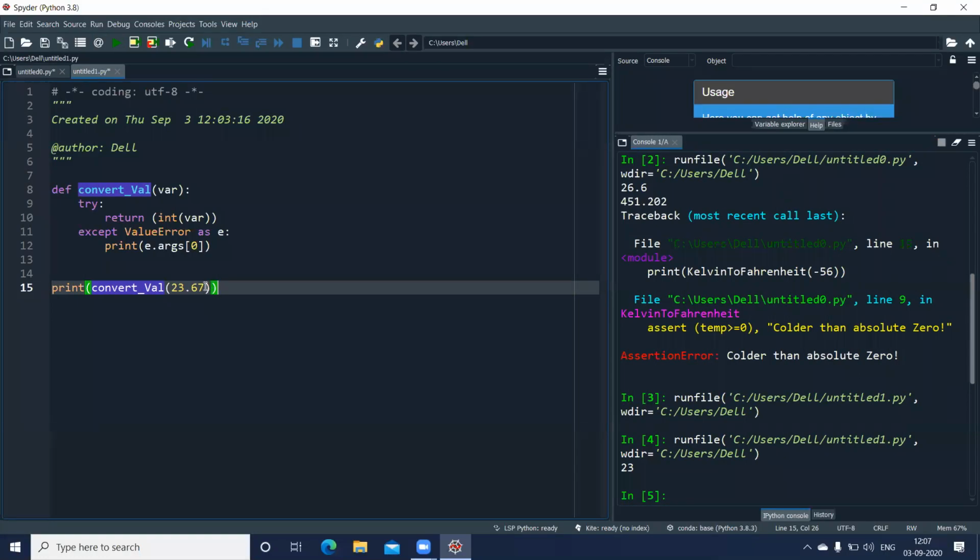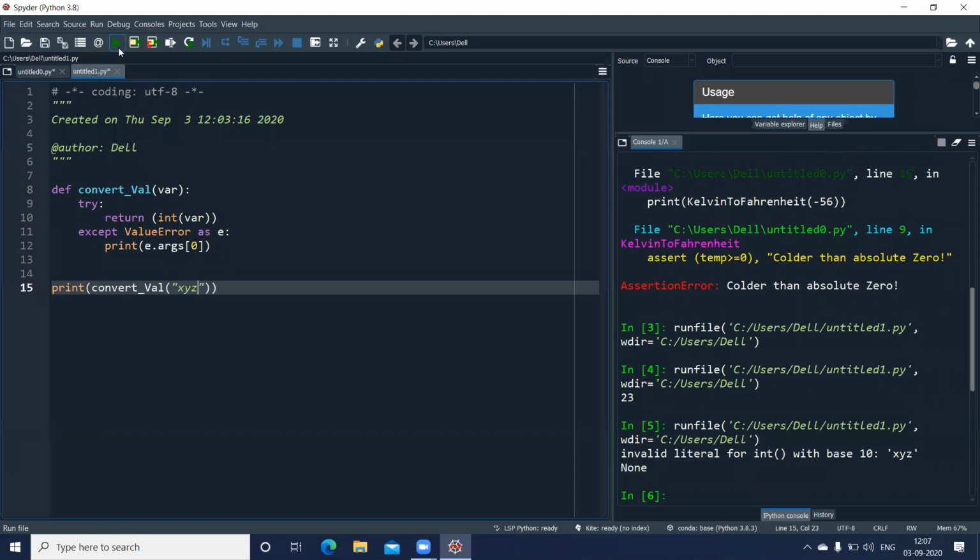Now, if instead of this I give a string value, let us put some XYZ here, and now execute this. Now you can see this message coming: invalid literal for int with base 10. And the value it is showing me is XYZ.